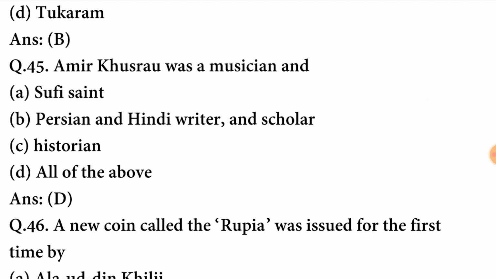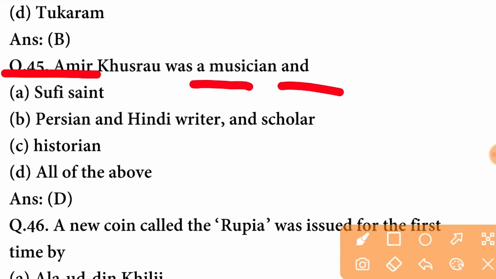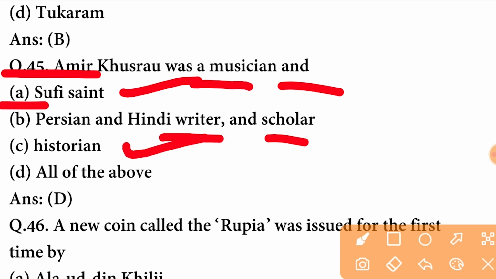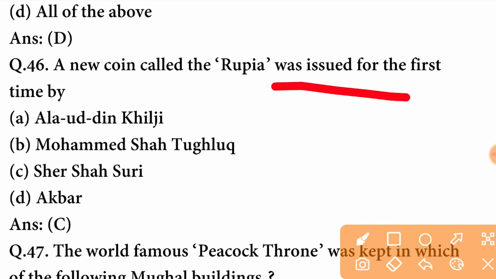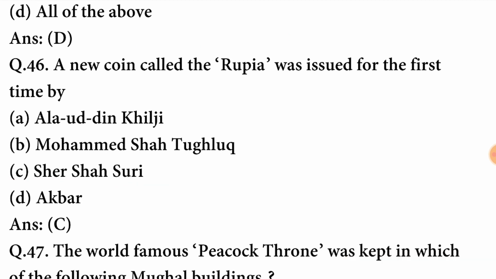Amir Khusro was a musician and Sufi saint, Persian and Hindi writer and scholar, historian. D option is correct here, all of the above. A new coin called the Rupiah was issued for the first time by Sher Shah Suri. C option is correct here.